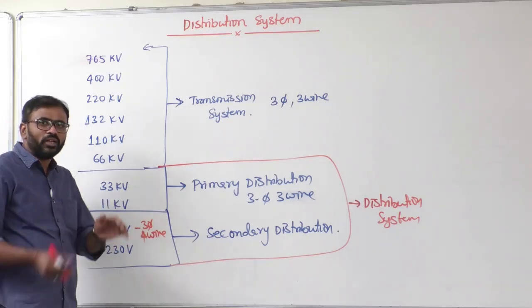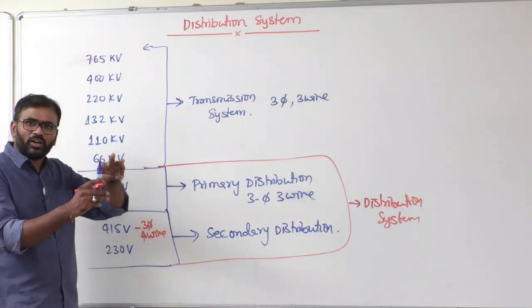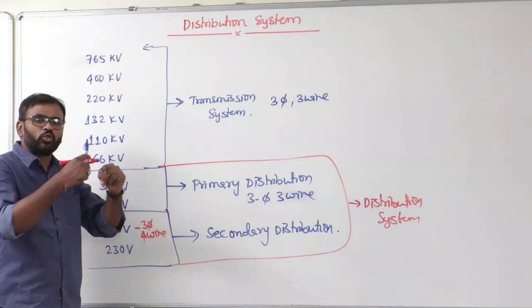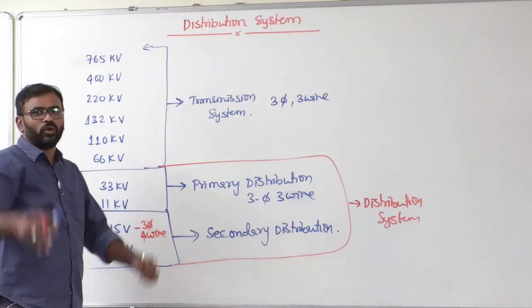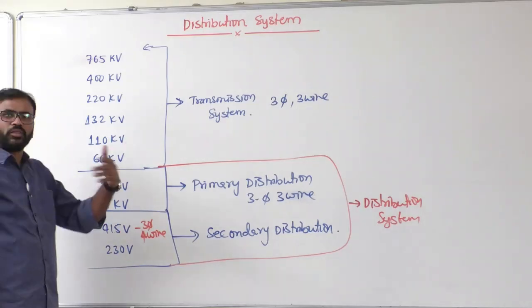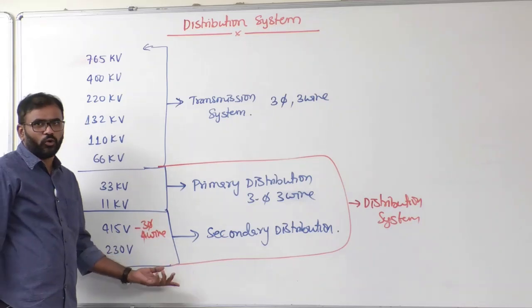Depending on the requirement a fifth wire may be dedicated. It may be connected to R phase, or Y phase, or B phase, through which all the street lights get supplied. In that case we say it is 3-phase 5-wire, but the standard is 3-phase 4-wire.